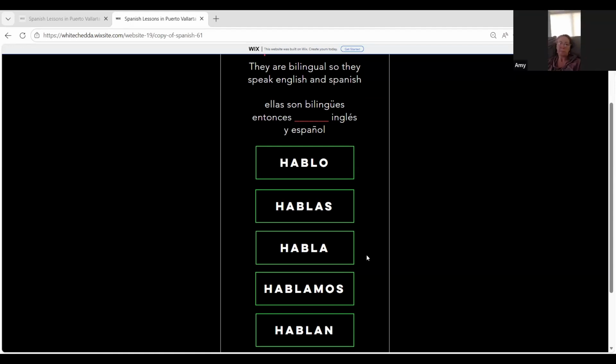Two cool words there, right? Entonces y bilingües. Let's try the sentence. Ellas son bilingües, entonces blank, inglés y español. What's the right answer here? Ellas son bilingües, entonces hablan español y inglés.